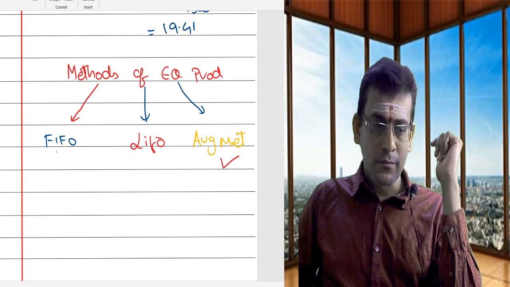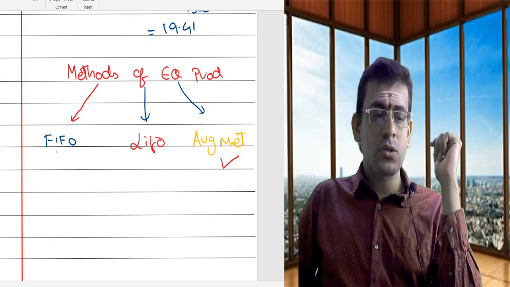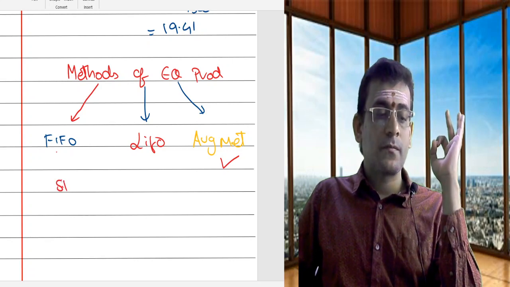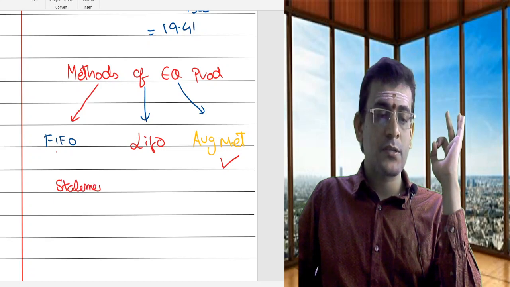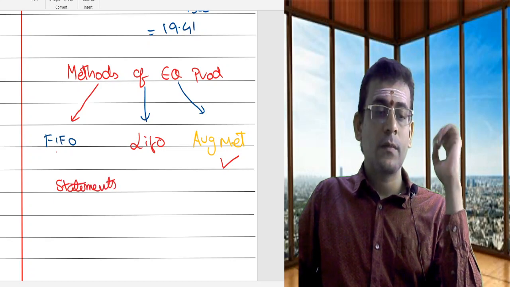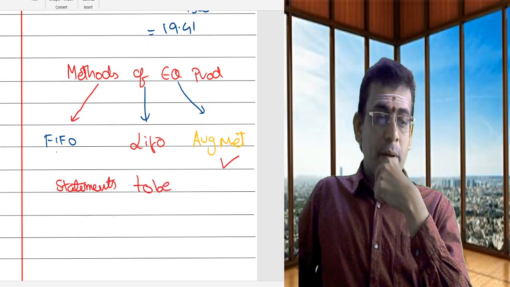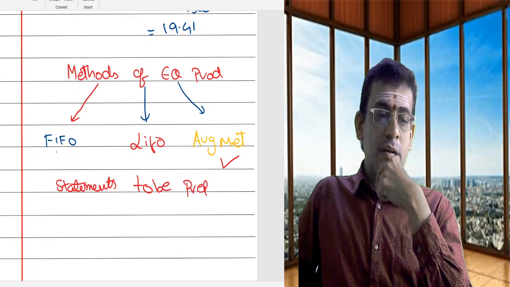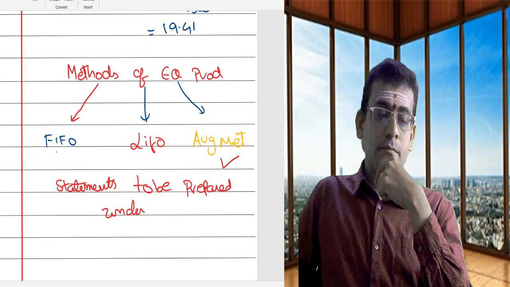Now let me first focus on the statements to be prepared under equivalent production.